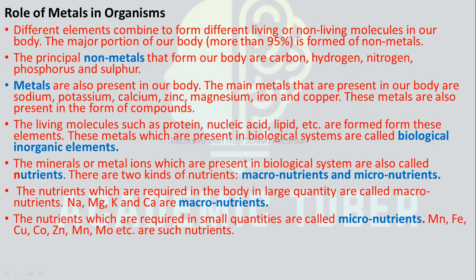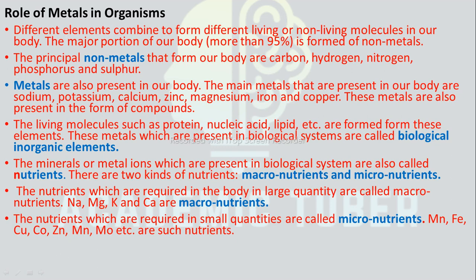These essential mineral elements are usually classified into two main groups according to their concentration in the animal's body: macroelements or macronutrients, and microelements or micronutrients. The essential mineral elements that are needed by our body in higher concentration are called macroelements. Example: sodium, magnesium, potassium, and calcium.